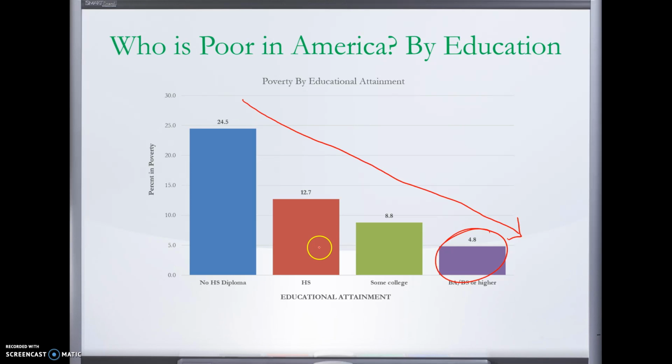Those who completed high school but did not attend college, half that. Look, just completing high school changes that trajectory significantly. It goes down even more. Those who have some college but didn't get a degree have an 8.8% poverty rate. And then those who did get a college degree or more, so they have some professional degree or graduate degree, have around a 5% poverty rate.